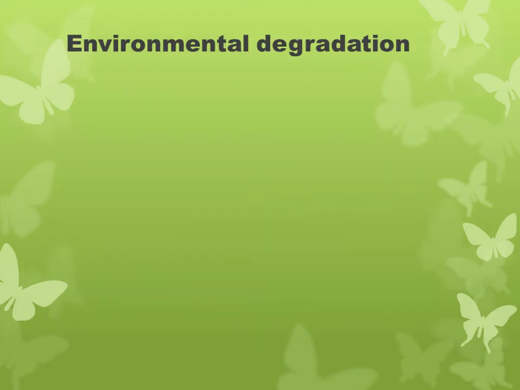As you know, because of human interference, environment is being degraded continuously. So our next topic is environmental degradation. Let us read what is environmental degradation.